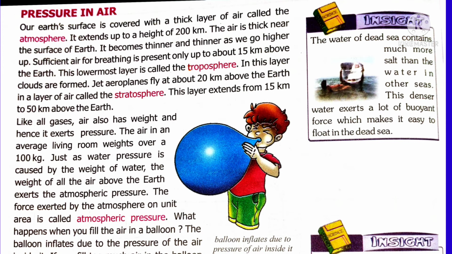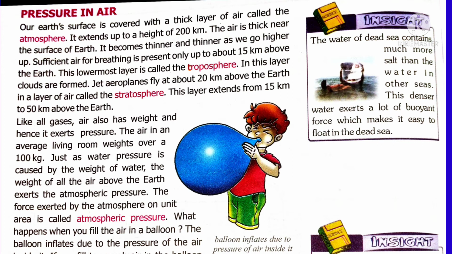Air is thicker near the surface of the Earth. As we go higher from the surface, the density, the amount of air, will be less. That means the pressure of the air will be less when you go to a higher level from the Earth's surface. The lower layer of the atmosphere is called the troposphere, in which we live. Sufficient air is present in this troposphere. It extends up to 15 km from the Earth's surface. In this layer, clouds, water vapor, everything are present.